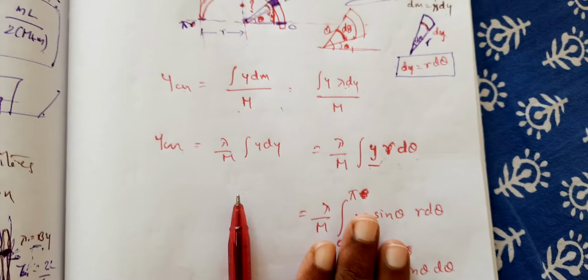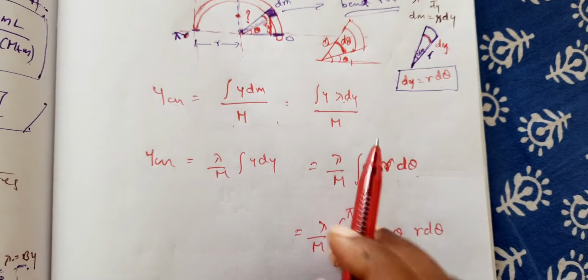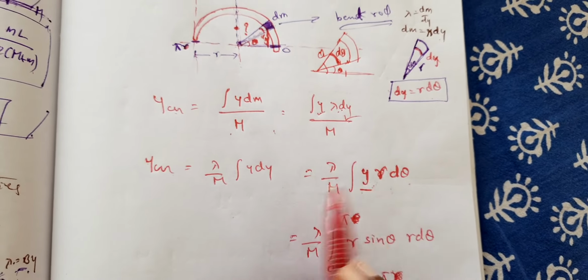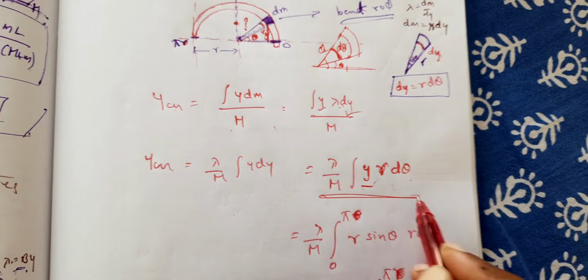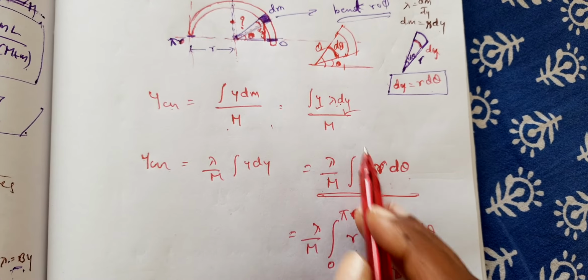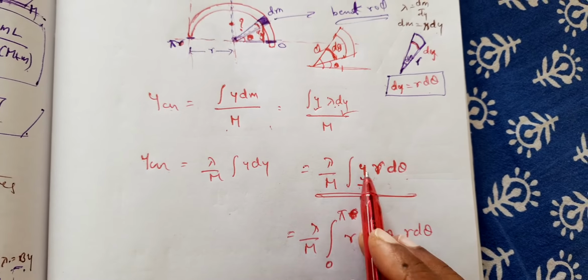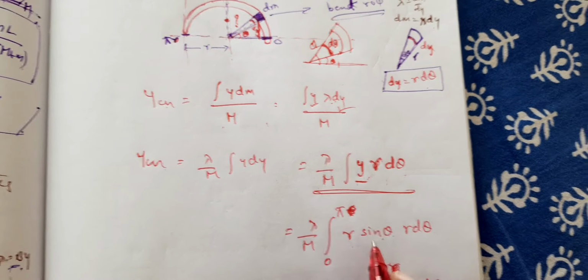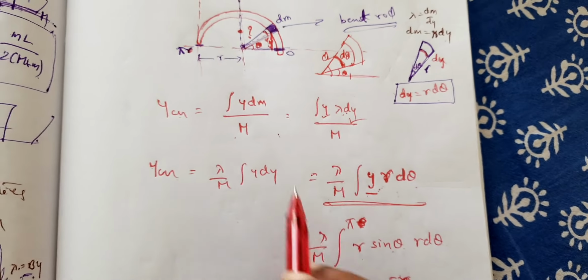Okay, so now we are able to find out what y is and what dy is. We substituted all that and we are here now: lambda by m into integral y r d theta, where y is r sine theta. So r sine theta into r d theta. Now the point here is about limits.